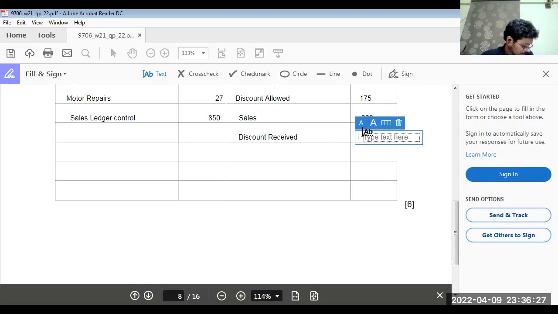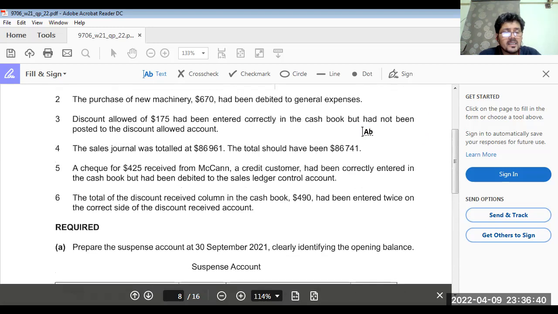What was the amount of discount received? $490.